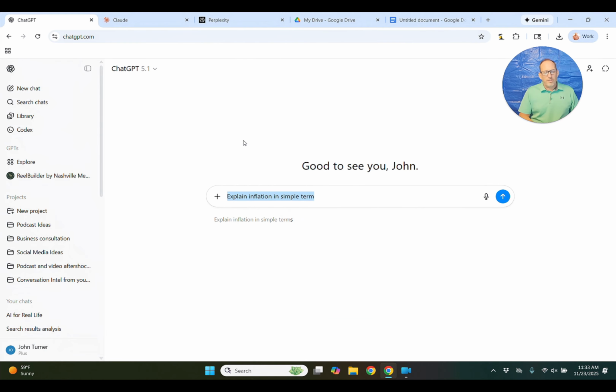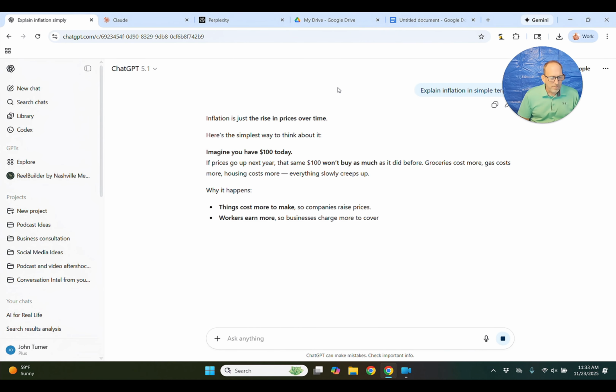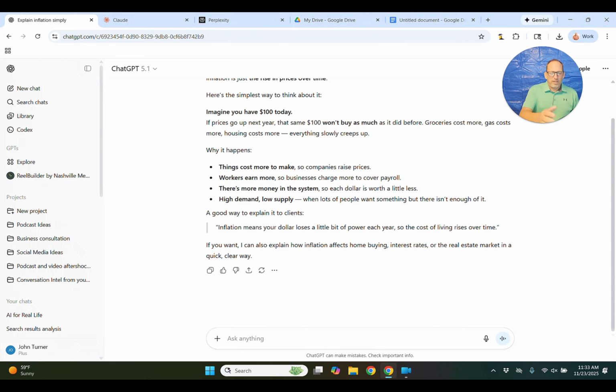All right, this is ChatGPT, and let's see what it gives us as an output. It says, here's simple terms. Imagine you have $100 a day. If prices go up next year, that same $100 won't buy you as much as it did before. Groceries cost more, gas costs more. So you're getting education on inflation today as well as AI. It gives you kind of a bullet point response.